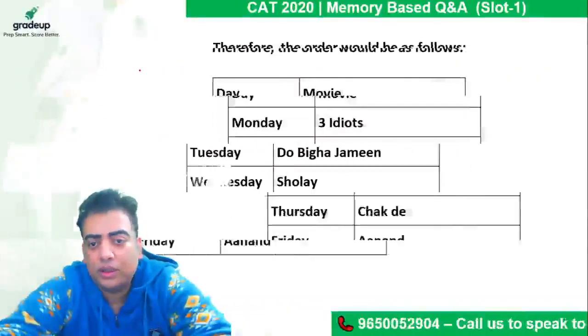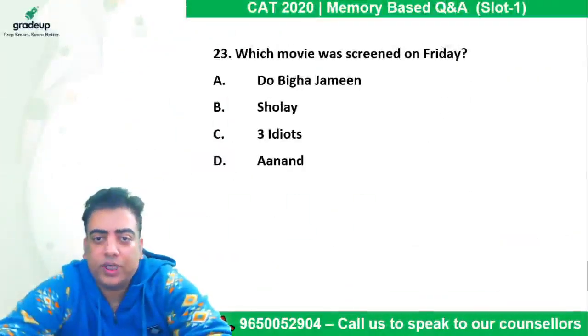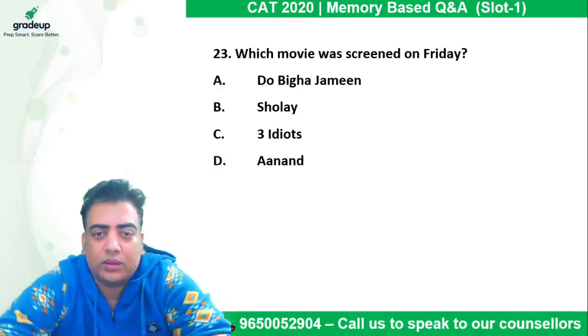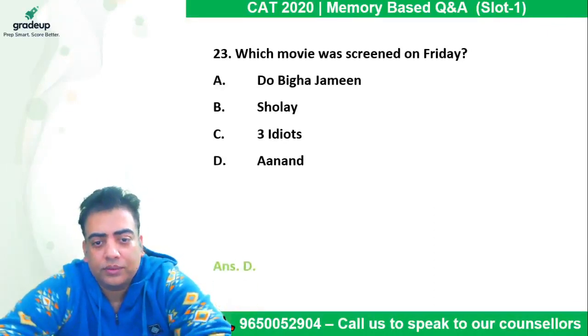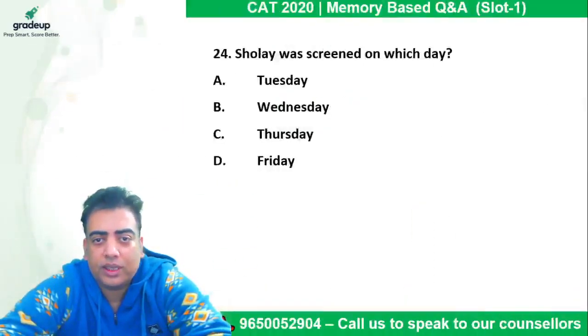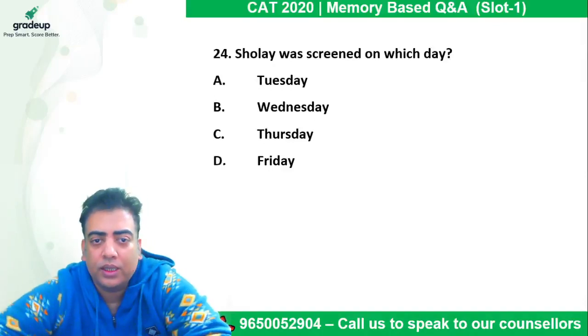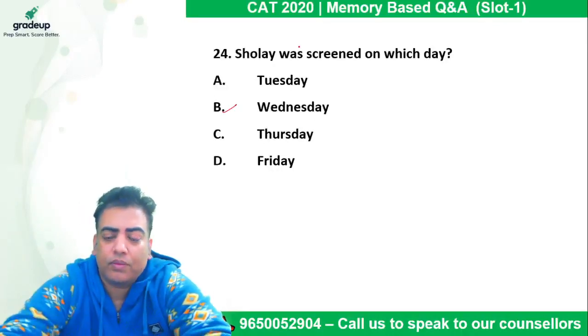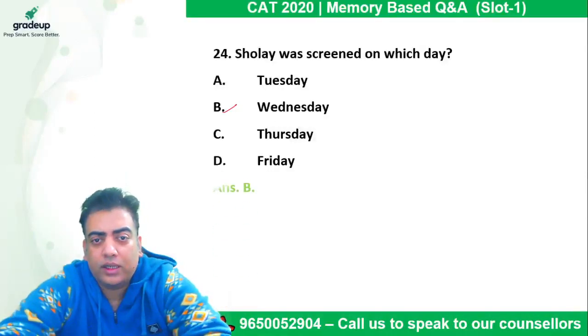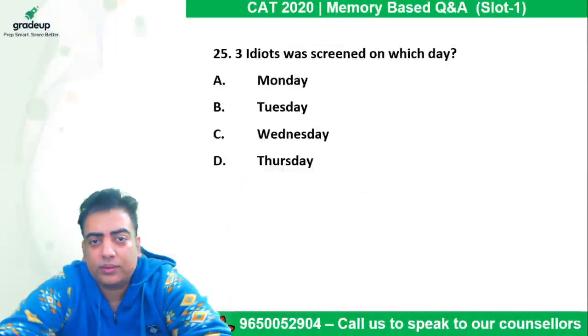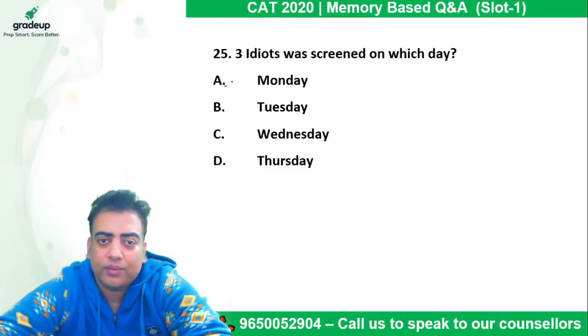Okay. So then which movie was screened on Friday? So answer comes out to be Anand. And then next says Sholay was screened on which day? So Sholay was screened on Wednesday. So the correct answer option comes out to be B. Next says Three Idiots was screened on which day? So that was screened on day one, hence it is a Monday.